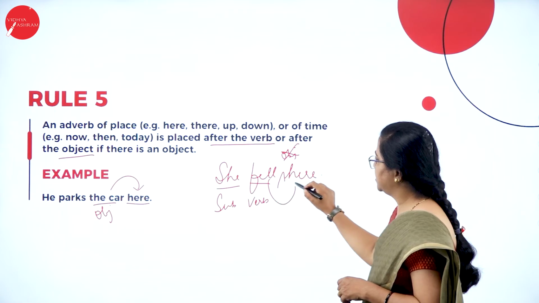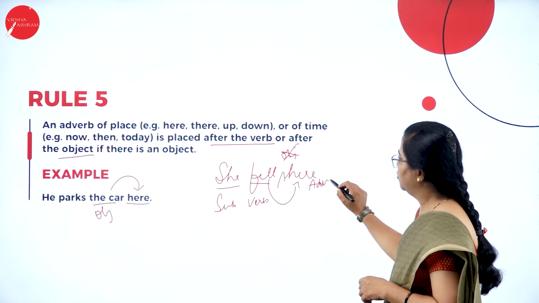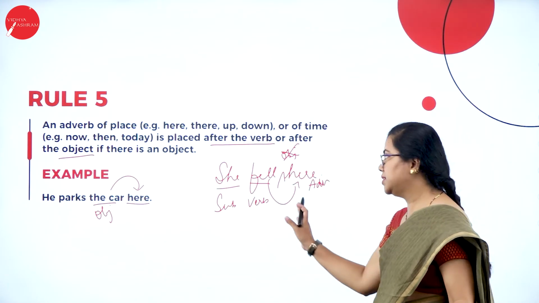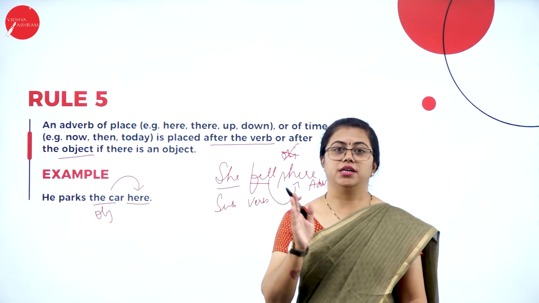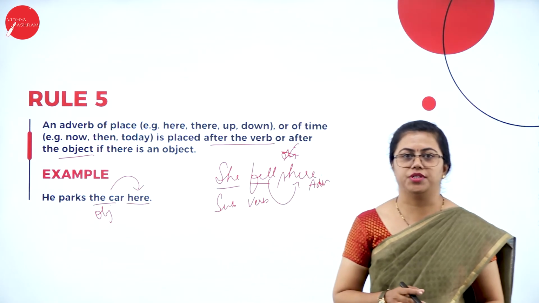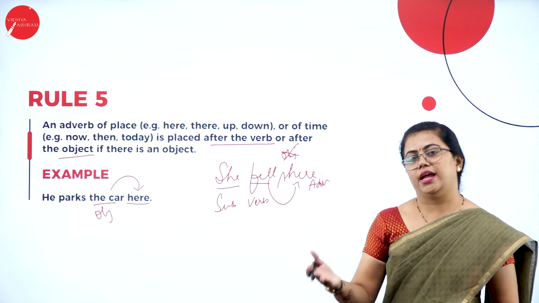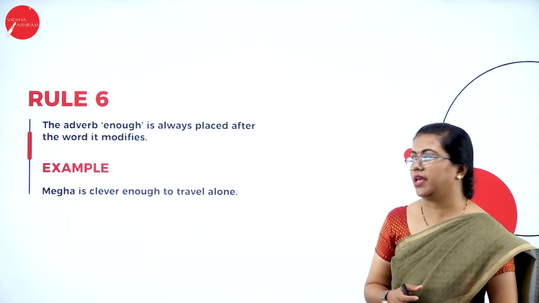So I place this adverb after the verb here. Fine. This is another example for a transitive and intransitive object, that is, if an object is there and if an object is not there.